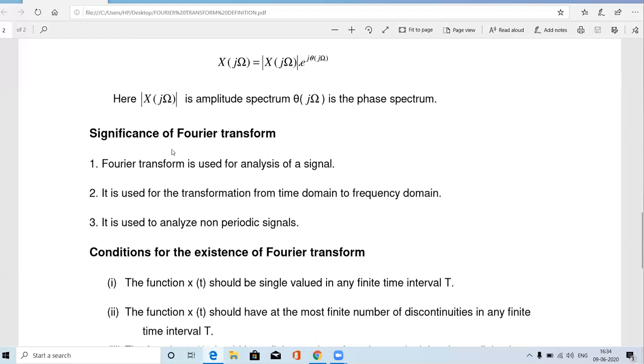And what is the significance of this Fourier transform, or what are the uses of this Fourier transform? It is also one of the 2-mark questions. So you know the Fourier transform is used for the analysis of signals.